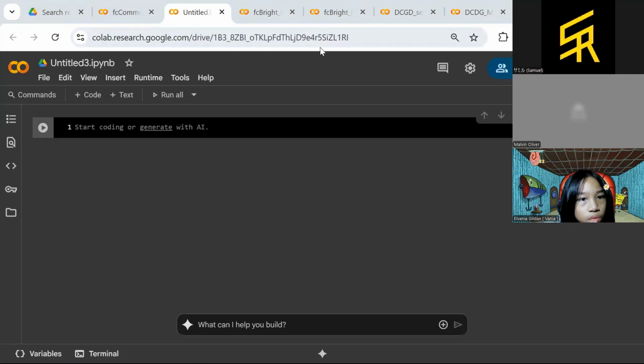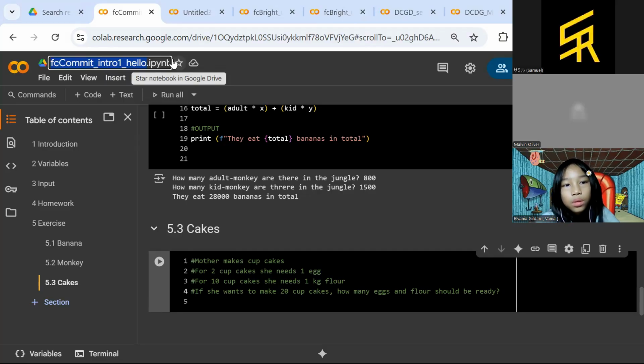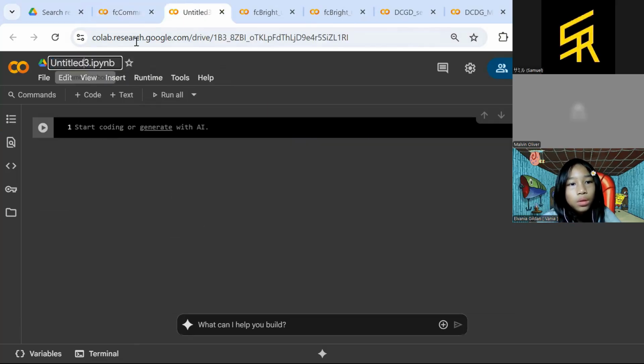Okay, one moment, it's kind of slow because I have a lot open here. And the title, you can adjust the title. You can type it like this: FC commit. Commit is our group name. FC commit intro one hello. Do not eliminate the .ipynb. Just leave it as is, because this extension indicates that we are working with a Python notebook.